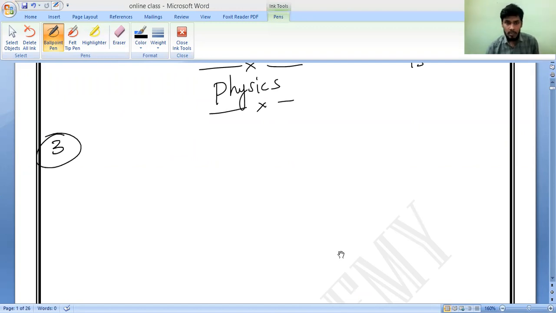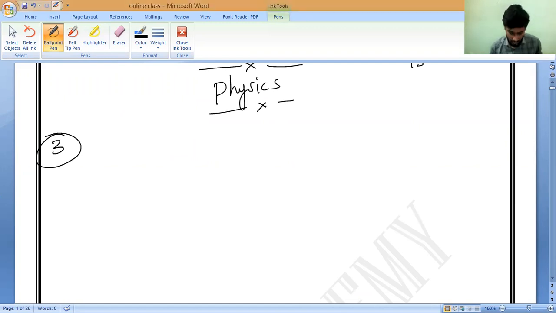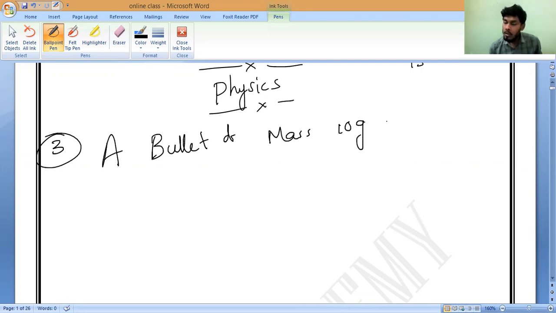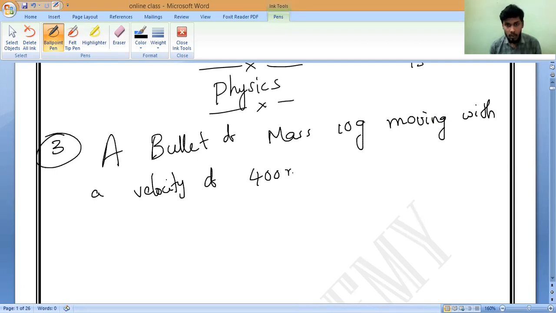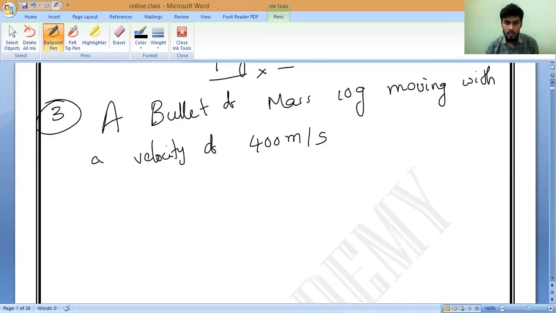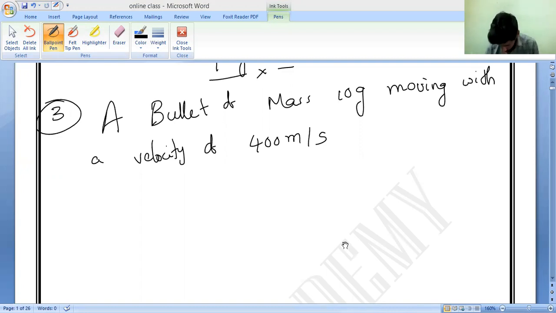A bullet of mass 10 gram moving with a velocity of 400 meter per second gets embedded. Embedded means stuck, like that.